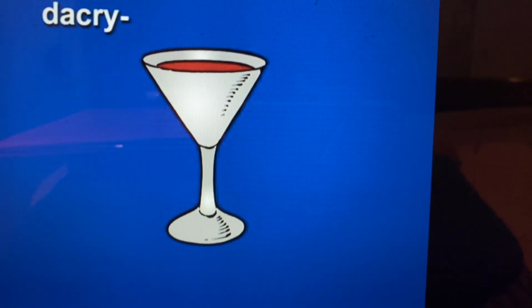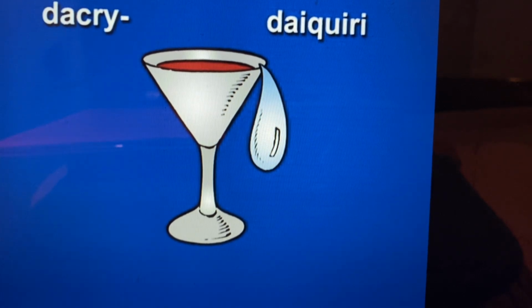Next, daiquiri. Daiquiri sounds like daiquiri, the drink. Daiquiri means tear. As you look at the daiquiri, see it crying a gigantic tear. Daiquiri, daiquiri, tear. 2 times. Daiquiri, daiquiri, tear.